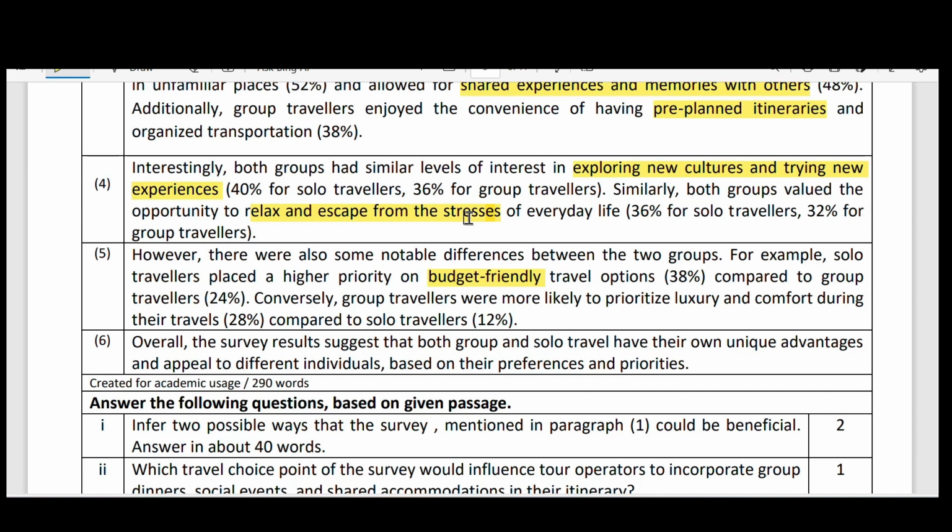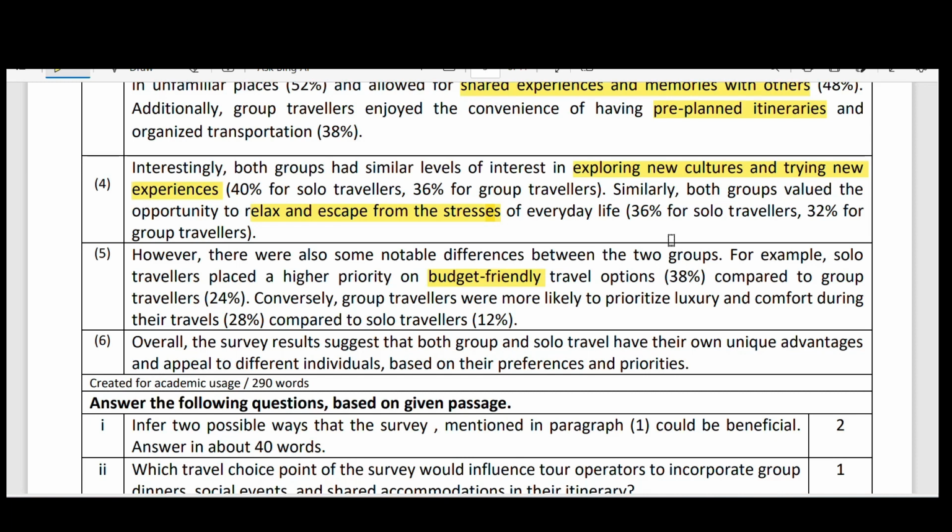Similarly, both groups valued the opportunity to relax and escape from stress, because the modern world is full of war, security, fear. 36% of solo travelers and 32% of group travelers.